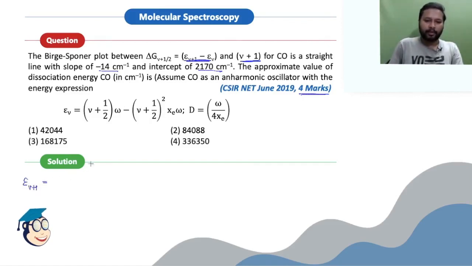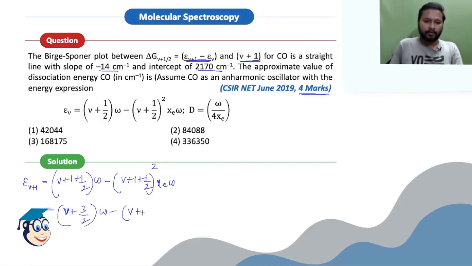So how much are you going to get? You just substitute V plus 1 over here. If you do that, it will be V plus 1 plus 1 by 2 omega minus V plus 1 plus half squared, times X E omega. Solve it further. You will be getting V plus 3 by 2 omega minus V plus 3 by 2 square X E omega.